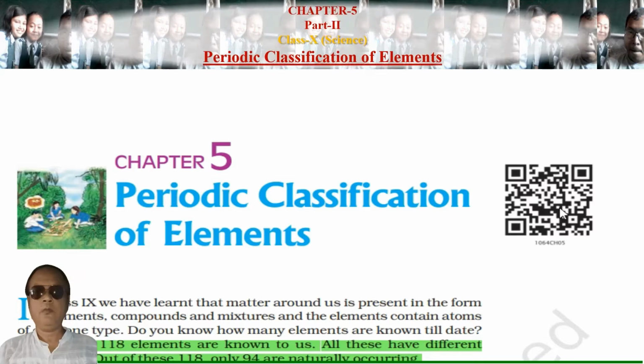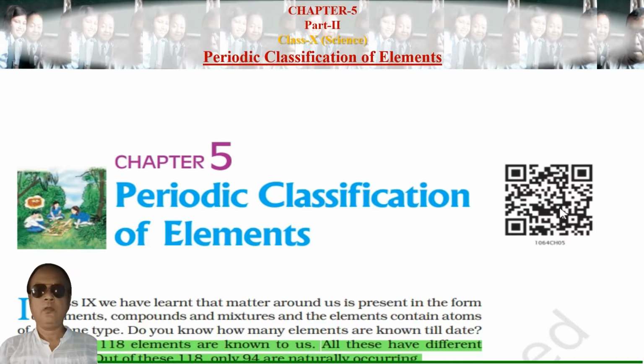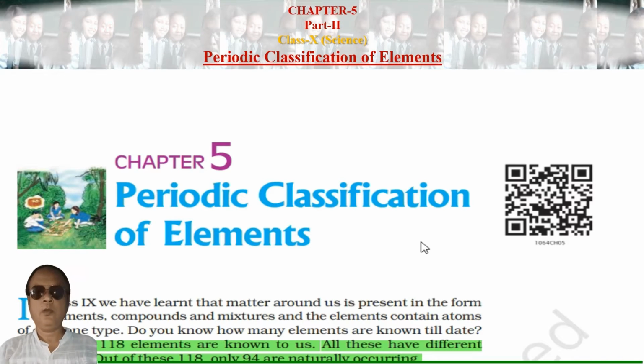Class 10 student. We are continuing periodic classification of elements, chapter 5. We are doing it again. I am giving you the presentation again after a long gap due to some personal problems. Sorry for that.